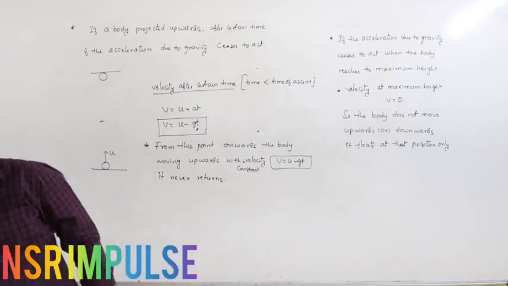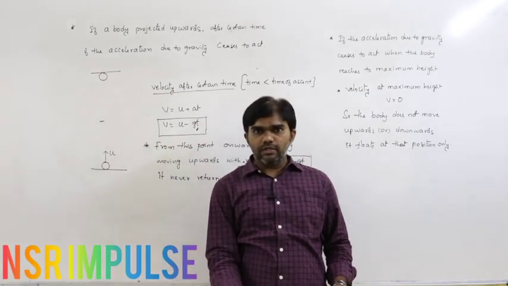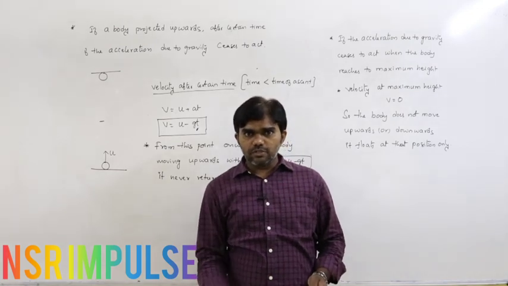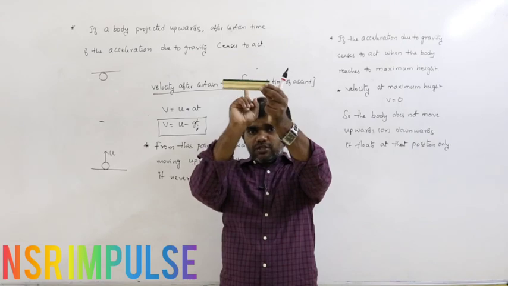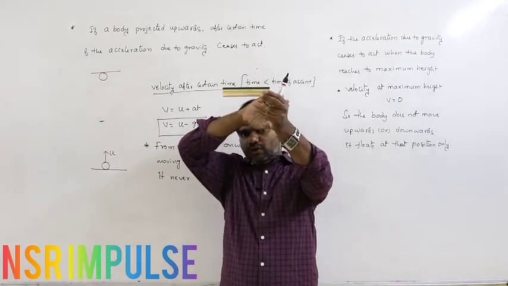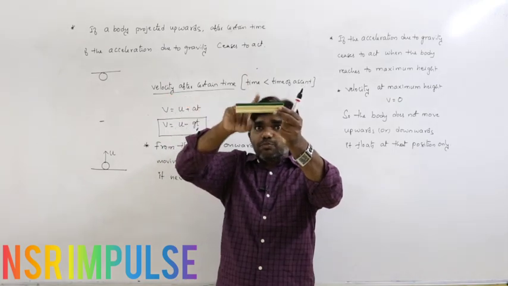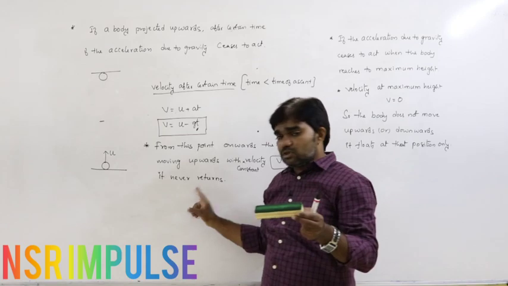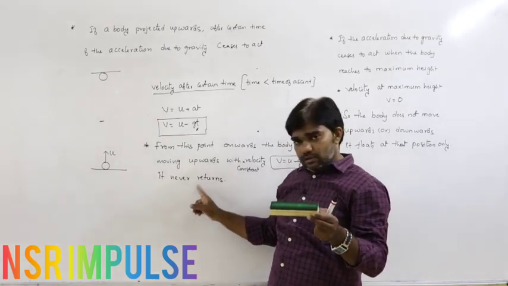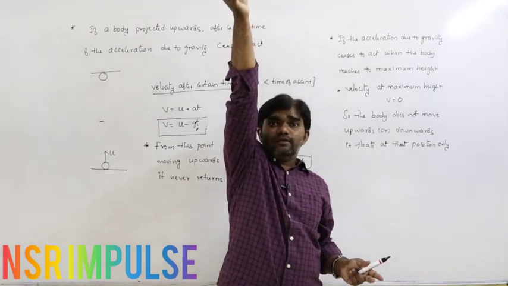See here. This is the situation. If the body is projected upwards, after reaching this position, if acceleration due to gravity ceases, from this point onwards the body moves upwards with constant velocity. That is the first condition. Now the projected body reaches the maximum height.